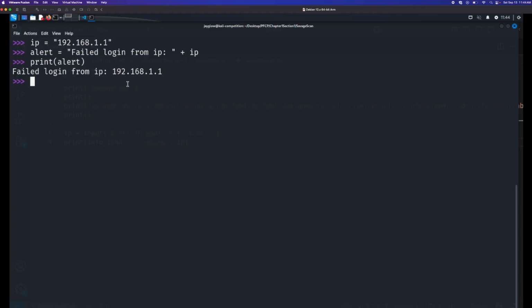Now let's go ahead and add to this a little bit and create a username. So username equals admin. And now we can do some more concatenation. Failed login from IP.